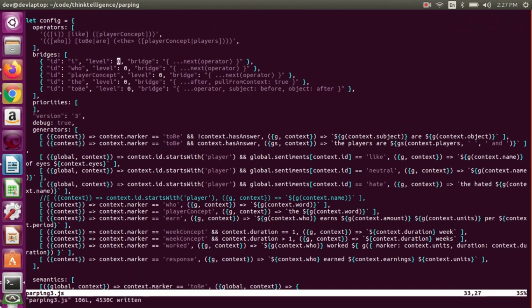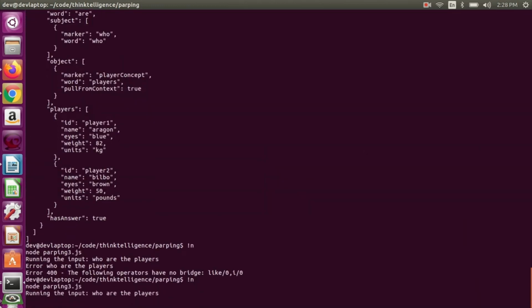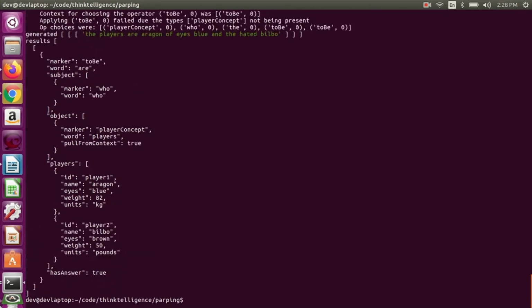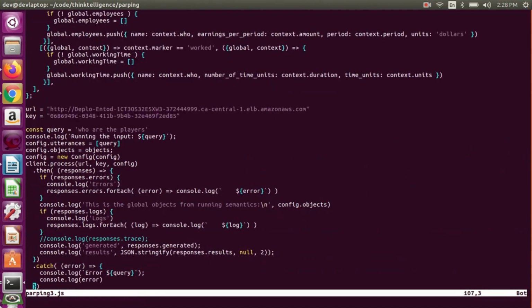Oh, yeah, so I forgot to define these, so I didn't define the bridges. Who is like I, and like is an infix operator like to be. So what do we do? I'll just do whatever. Who and the stuff after is operator. That's the keyword. There's an after and a before keyword. Let's run that. See what we get. Oh, I should have. Sorry, I wanted to run the new sentence or use the new definition. So let's change the sentence to use the right sentence.